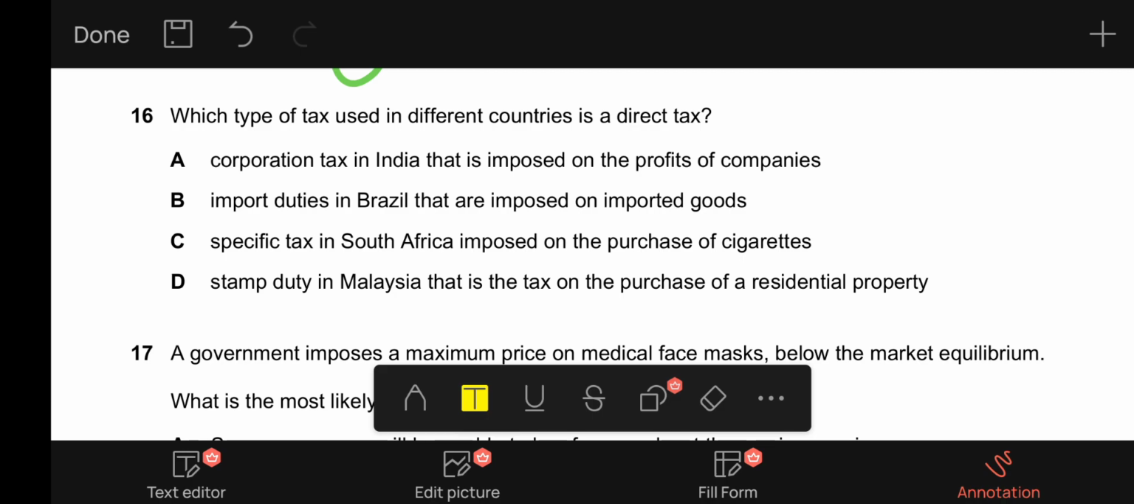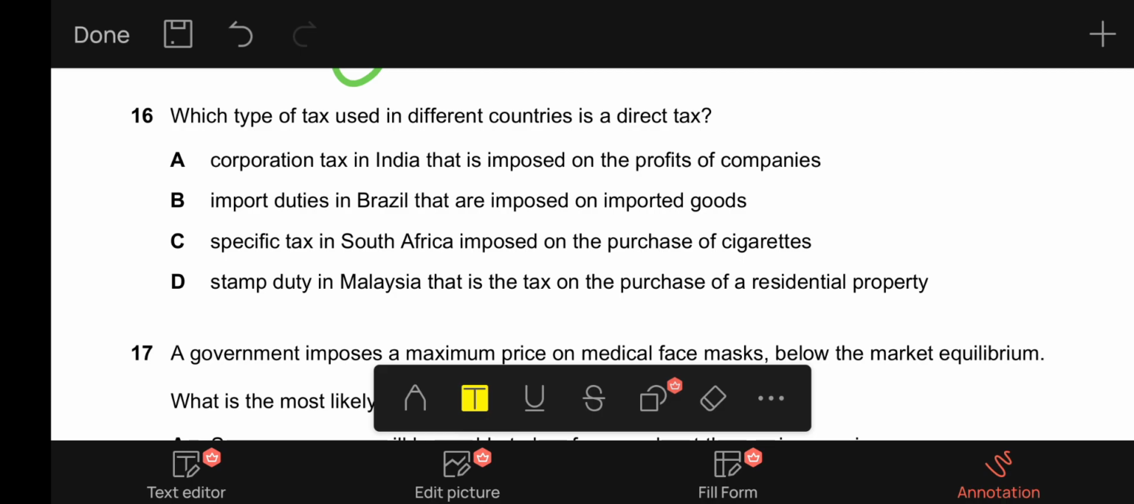B, import duties in Brazil that are imposed on imported goods. This can be passed on to consumers by the producers, so it is not a direct tax, it is an indirect tax. C, specific tax in South Africa imposed on the purchase of cigarettes. Specific tax is again an indirect tax because the producers can pass on some of the tax to the consumers. D, it says stamp duty in Malaysia, that is a tax on the purchase of a residential property. This is again not a direct tax because it can again be passed on towards the third party, which is the purchaser and the seller. So A is the answer to 16.